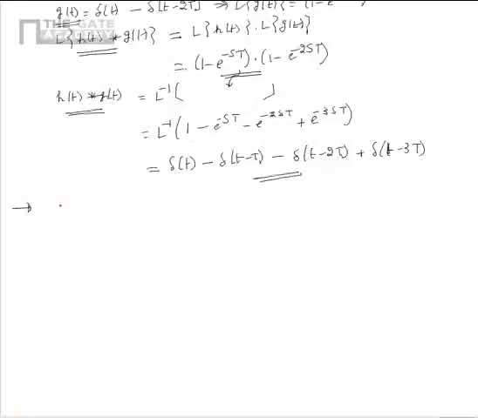Now let us consider a periodic function f of t, which is as shown in the figure. Please note that the periodic function is an impulse train, and the signal f of t is periodic with a period T. We need to find the Laplace transform of f of t.